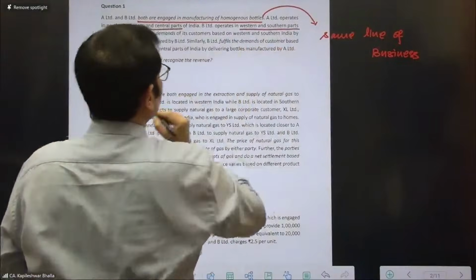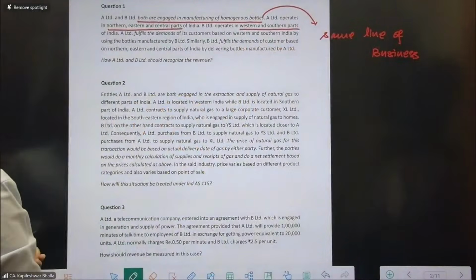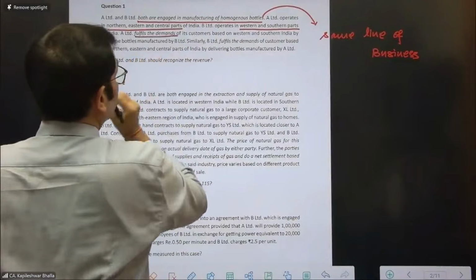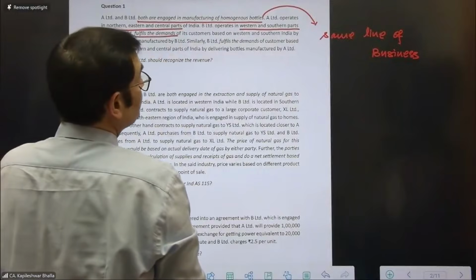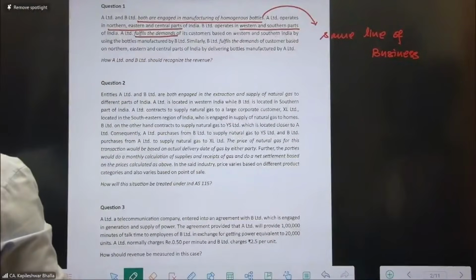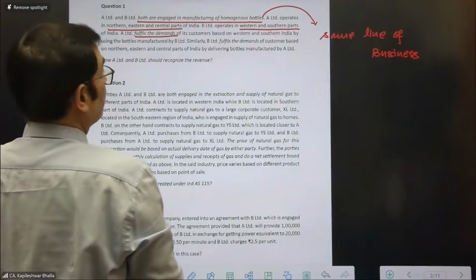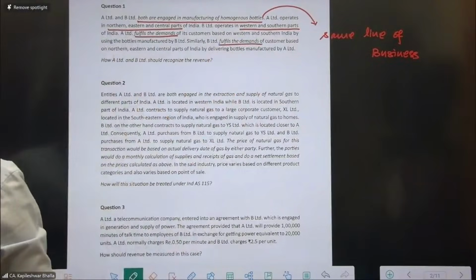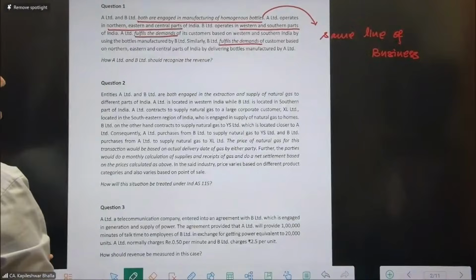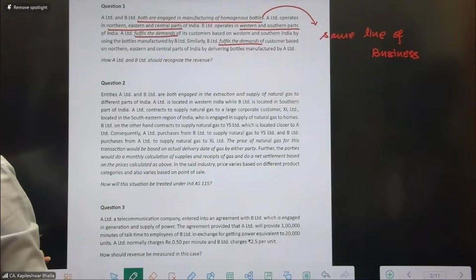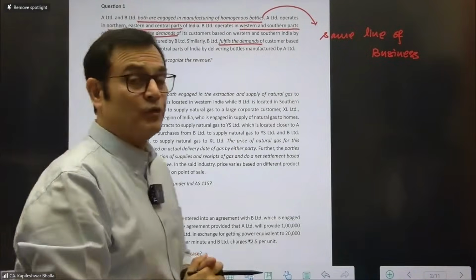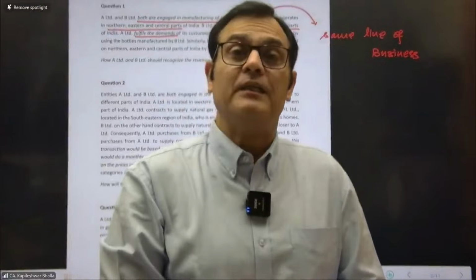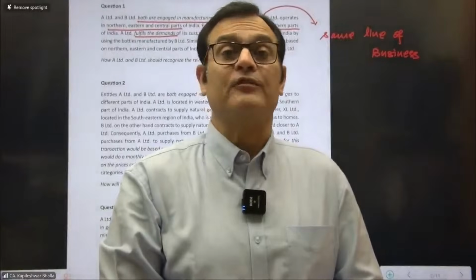Then it says A fulfills the demand of the customers based on western and southern India by using the bottles manufactured by B. And similarly, B also fulfills the demands of the customers based on northern, eastern, and central part of India by delivering the bottles manufactured by A. So A is trying to fulfill the demand with the help of B, and B is trying to fulfill the demand with the help of A.